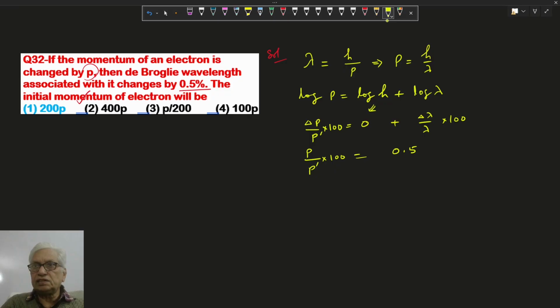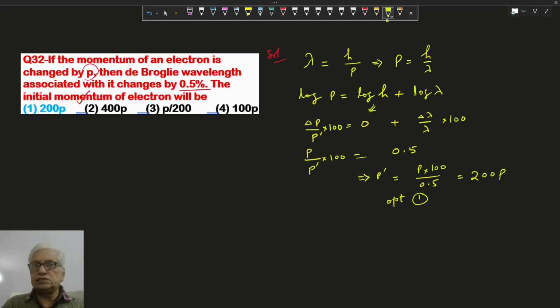If we calculate here P dash by cross multiplication, it will be P into 100 upon 0.5. So it will be 200 P.